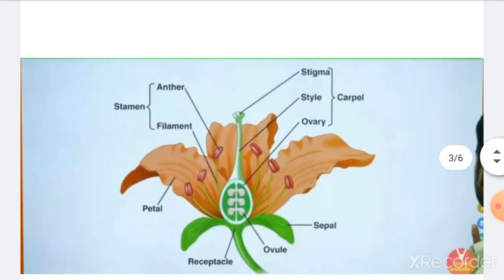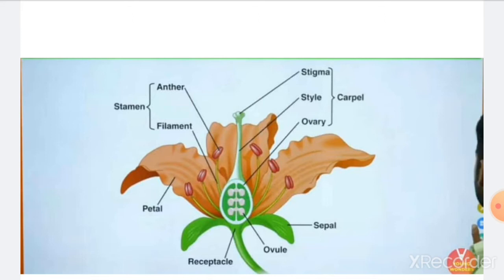we will be talking about the parts of the flower. Now, the main parts of the flower over here are the colored part. The flower which has a colored part, that is called the petal, and the green part is called the sepal. Now, there are two main parts, male and female. The male part is called the stamen, which has again two parts, anther and the filament. Now, this anther has the pollen grains present in it, which is used for the fertilization.